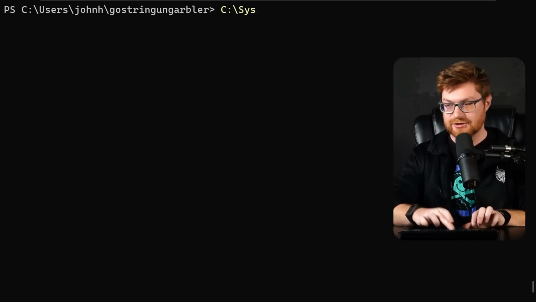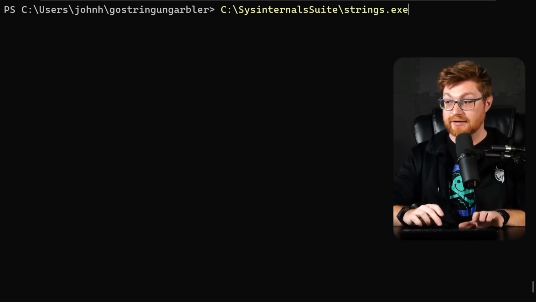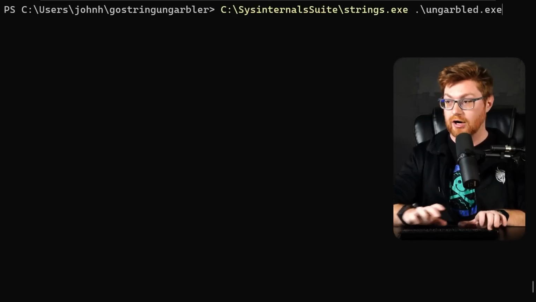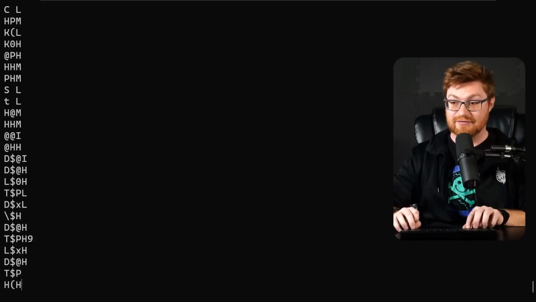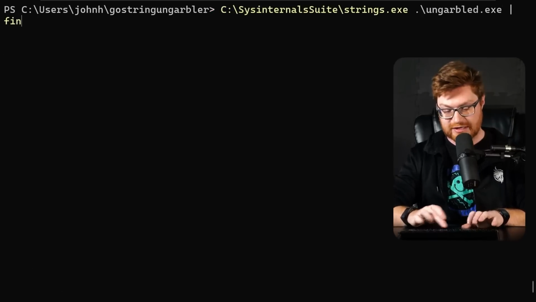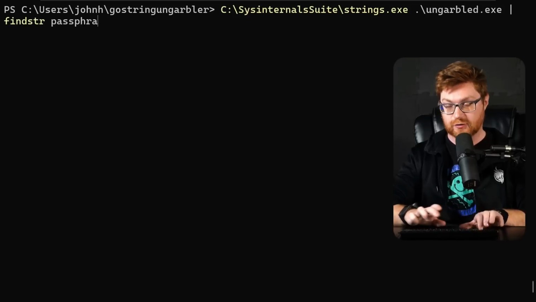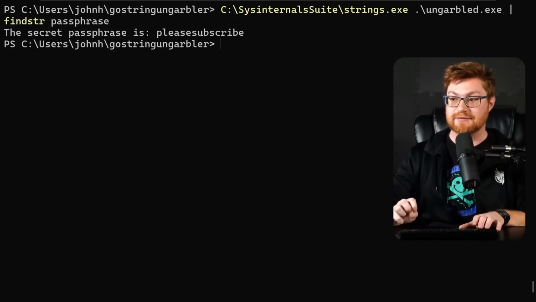I probably don't need to show you, but obviously now running strings, simple and easy, on our ungarbled.exe does have that all present, and we could do the same test as we did earlier, trying to search for our sensitive secret string, and the given passphrase tracks it down a-okay.